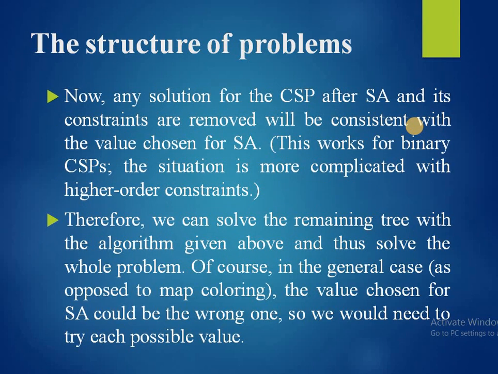Now any solution for the CSP after SA and its constraints are removed will be consistent with the value chosen for SA. This works for binary CSPs. The solution is more complicated with higher order constraints. Therefore, we can solve the remaining tree with the algorithm given above and thus solve the whole problem. Now, of course, this is the general case as opposed to map coloring. The value chosen for SA could be the wrong one, so we would need to try each possible value here.